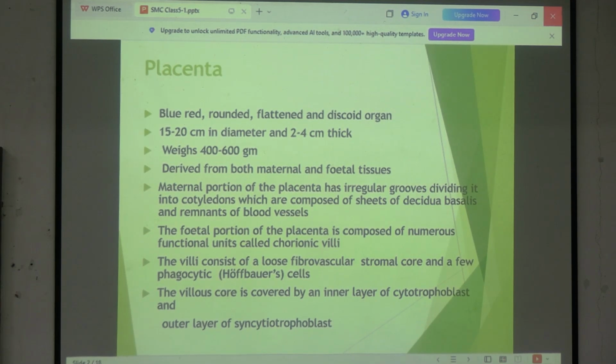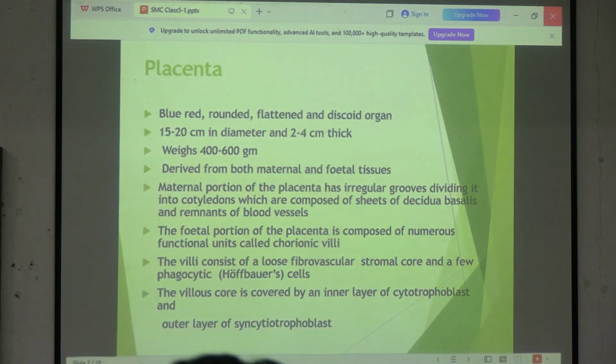Anybody? Umbilical cord will be forming from the fetal side, but what is the structural unit of the fetal side? So chorionic villi. Have you heard of chorionic villi? Chorionic villi. So what happens is, like